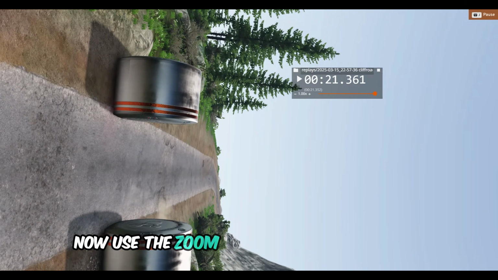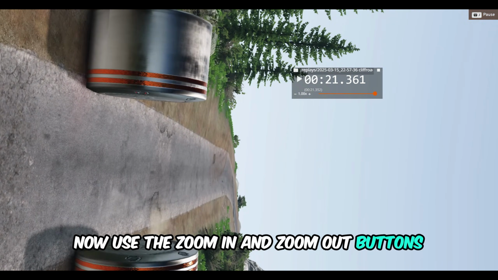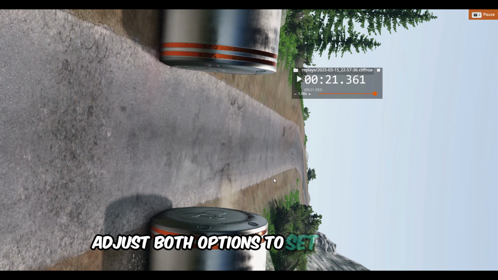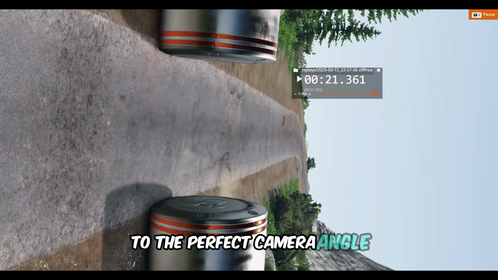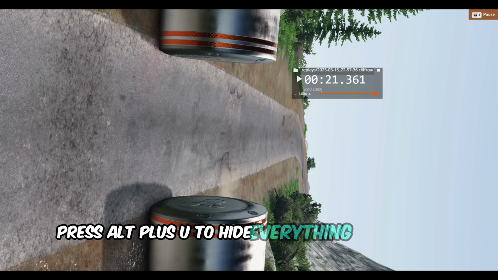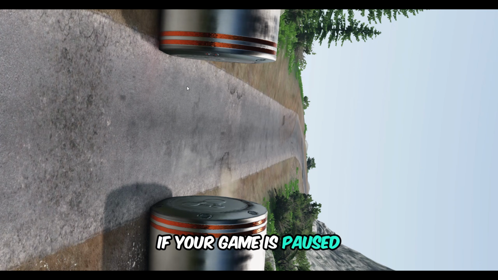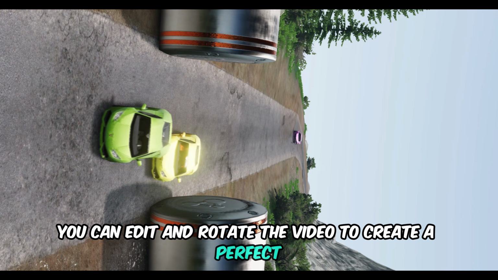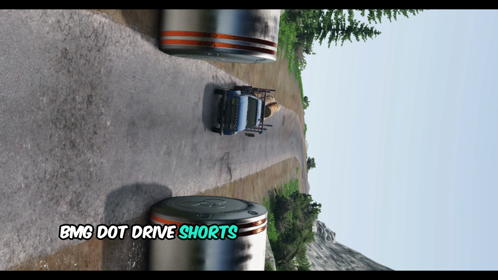Now use the zoom in and zoom out buttons that you set earlier in the control options. Adjust both options to set your game to the perfect camera angle. Once you're satisfied, press Alt plus U to hide everything from your screen. If your game is paused, unpause it by pressing J and start recording your video. After that, you can edit and rotate the video to create a perfect viral BeamNG Drive Shorts video for your